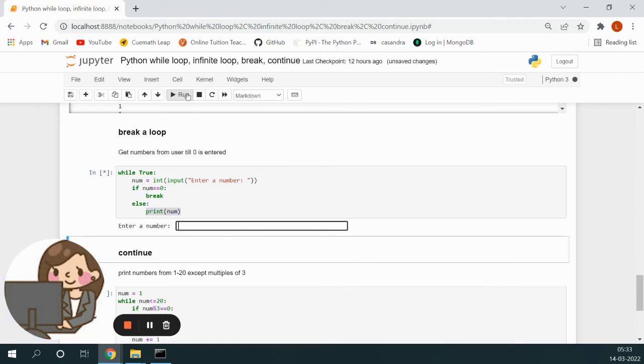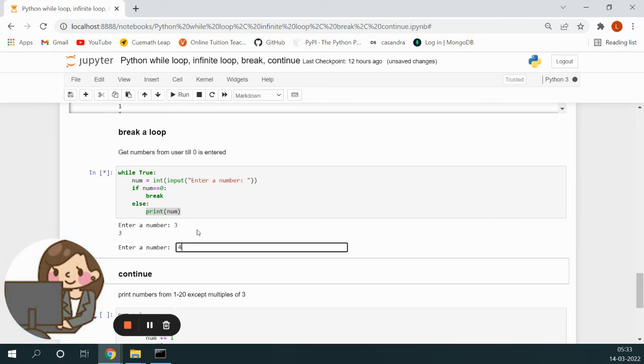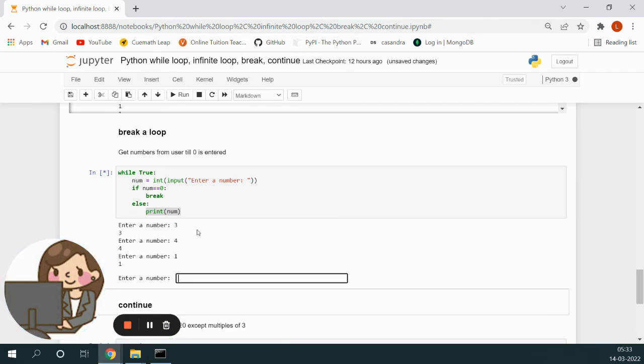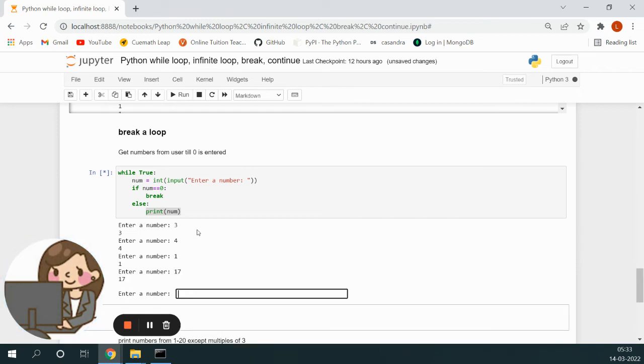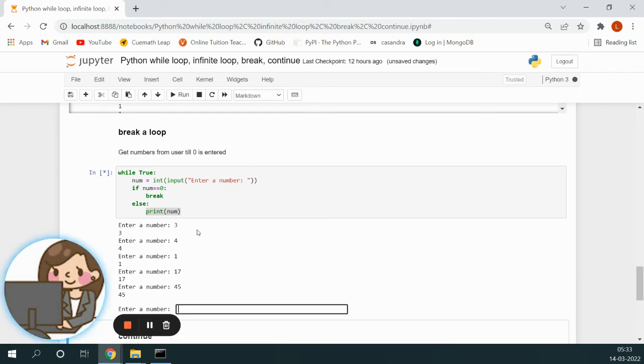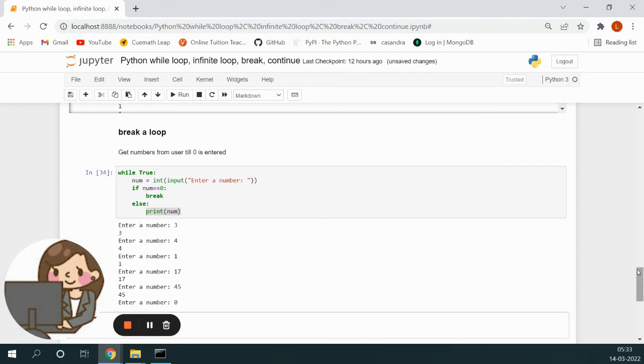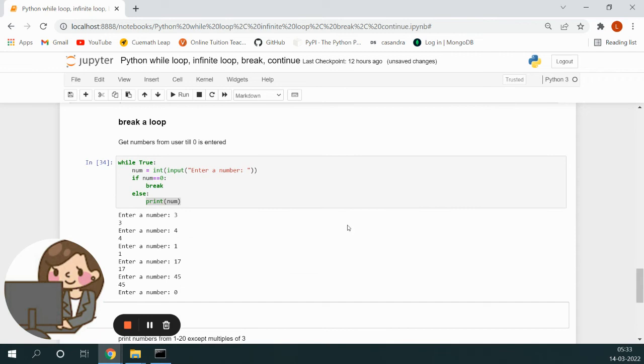Let us just execute this and see. So I entered 3, it is again asking me. I entered 4, it's asking me. I entered 1, it's asking me. I entered 17, it is asking me. I entered 45, it is asking me. Now I entered 0, stopped execution. Got it? So that is what break does.